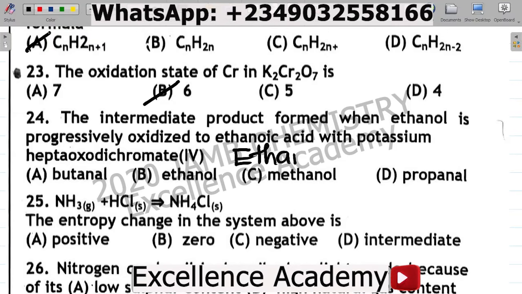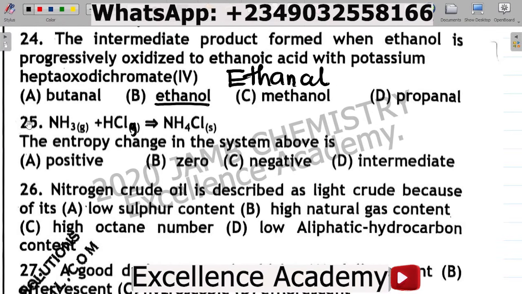It's not quite in the options there, but B was supposed to be ethanal and not ethanol. You want to note that ethanal is formed as the product when ethanol is progressively oxidized to ethanoic acid with potassium heptaoxodichromate(VI). So the correct answer should have been ethanal.